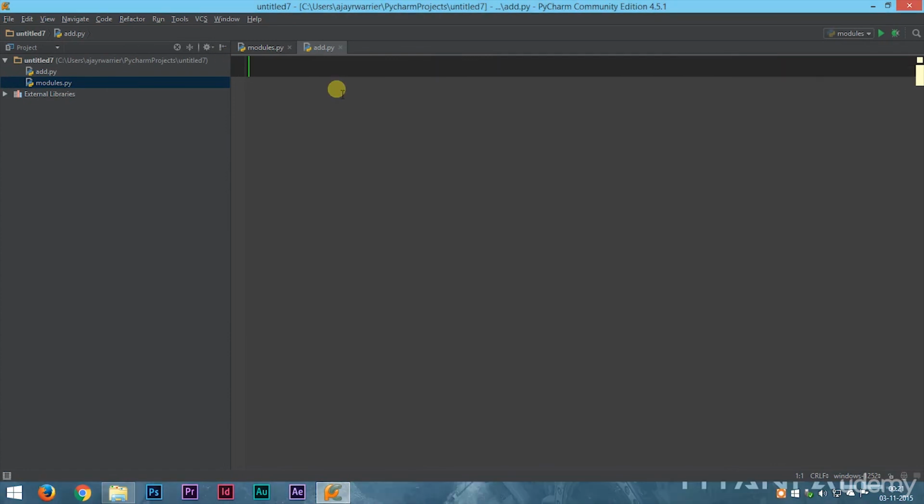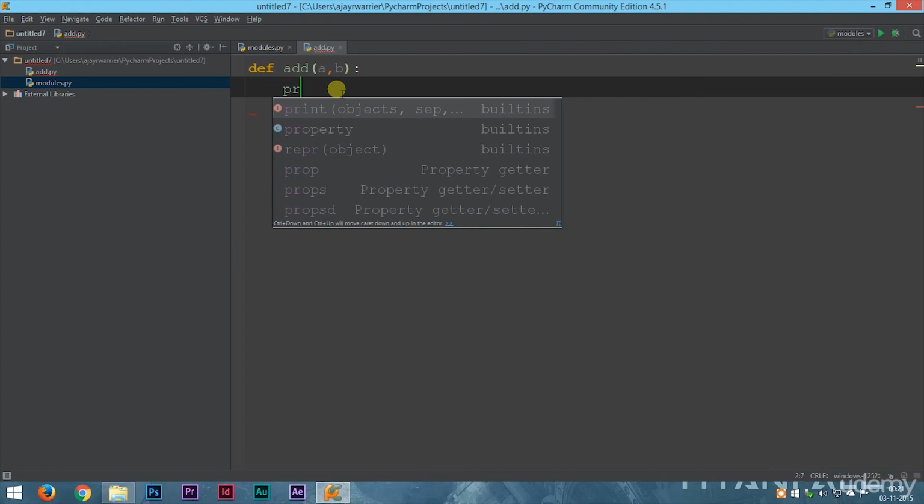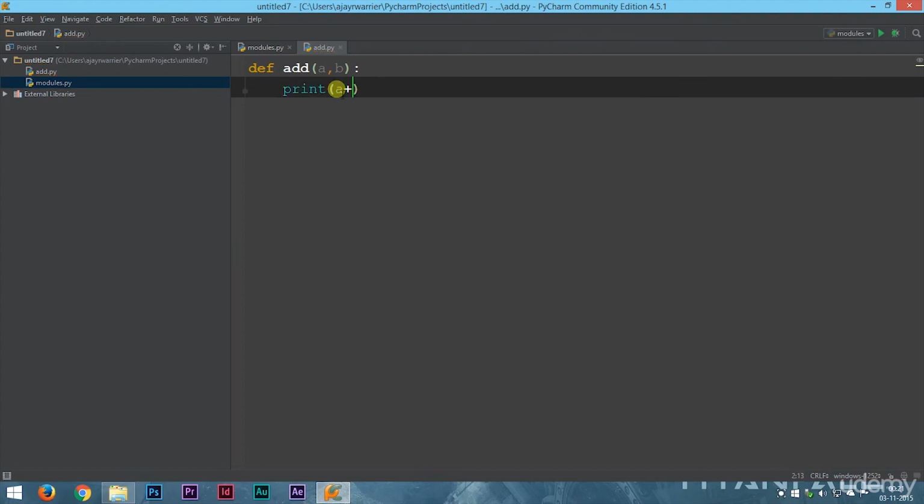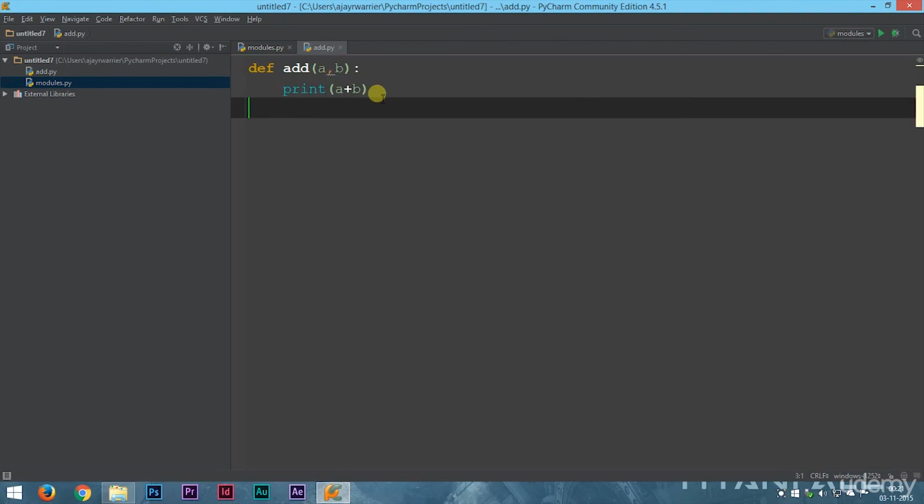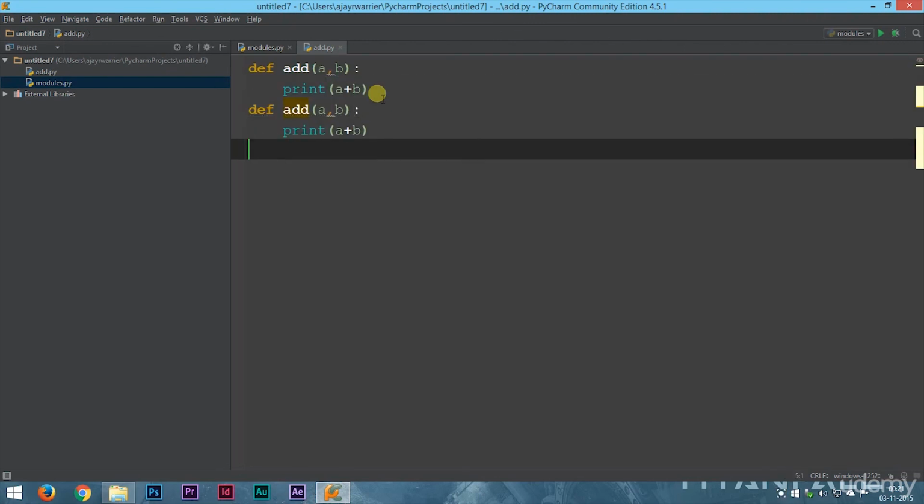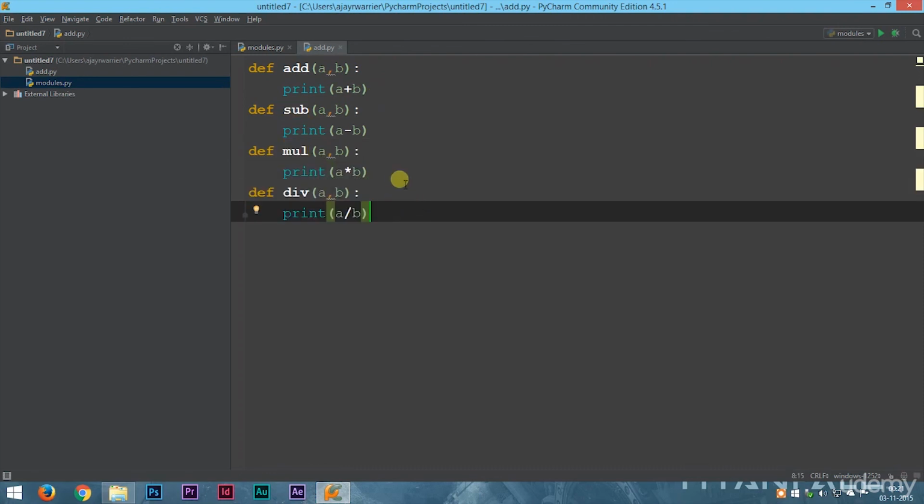So we made a Python file called add. Now inside this we are writing a function called add, which will add two numbers. That is what it's going to do. Print a plus b. A very simple function which will add the two numbers. Now the same way we can make more functions that will subtract, multiply and divide our numbers. Okay, cool. So we made 4 functions which will perform addition, subtraction, multiplication and division.